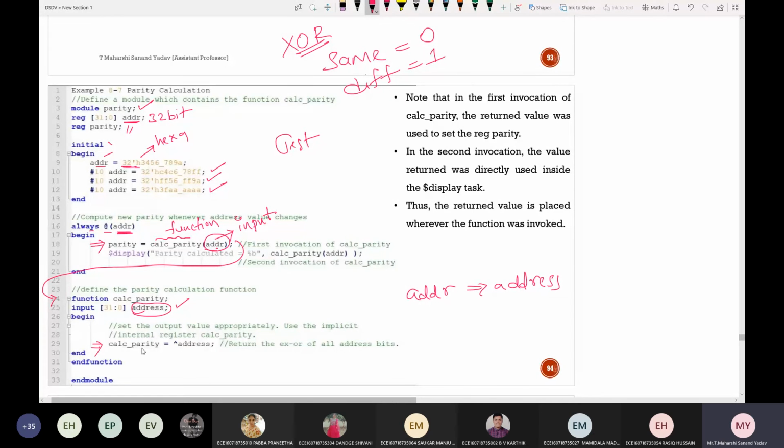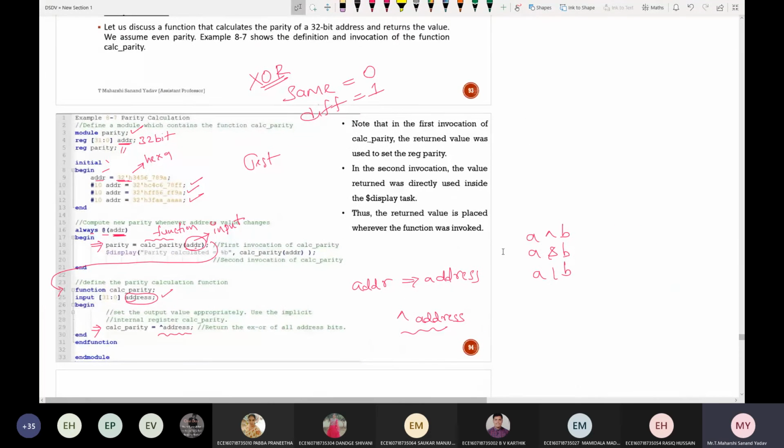So this is the important logic. Calculate parity. What is this symbol called? XOR. So XOR address, what does this mean? Till now we have seen only concepts like A XOR B, A and B, A or B. Now what is this particular thing? It is nothing but performing the XOR operation repeatedly.